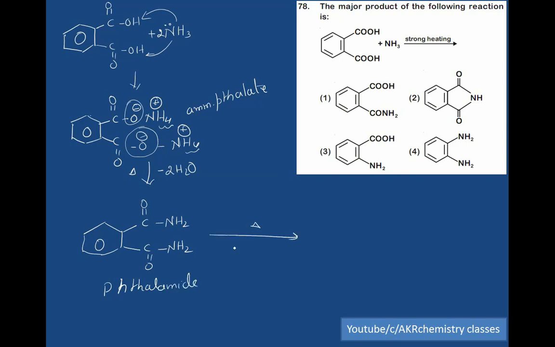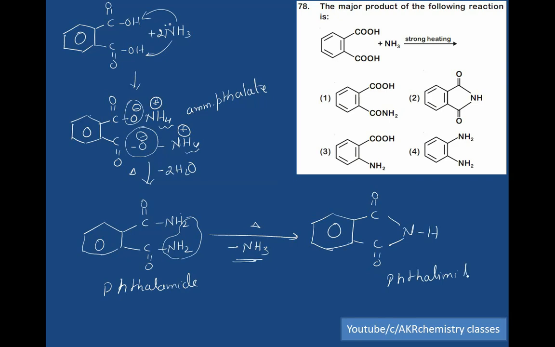Which on heating, ammonia gets released to form the final product, phthalimide. This question is directly extracted from your NCERT book, page number 375, class 12 part 2 book, organic chemistry, under the concept of reactions of carboxylic acids.